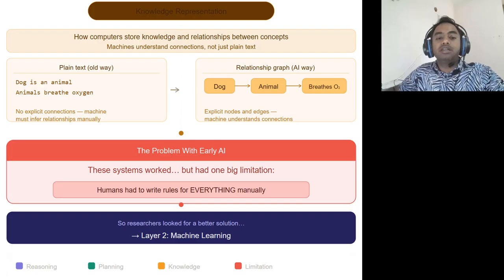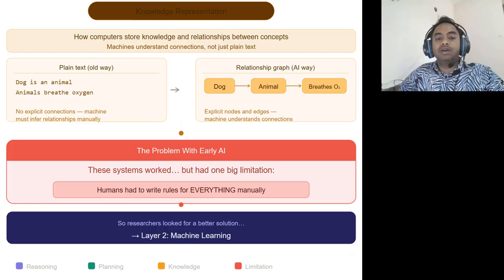Third is knowledge representation. This is how computers store knowledge and relationships. Example, instead of storing plain text, dog is an animal, animal breathes oxygen, AI stores it like a relationship graph, like dog to animal, animal to oxygen. This helps machines understand connections between concepts.